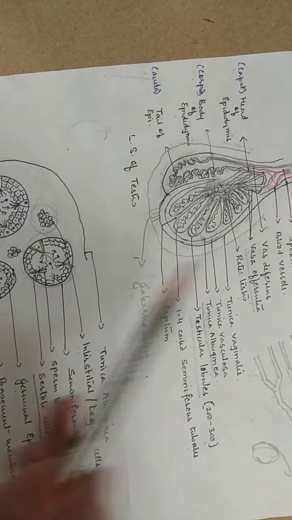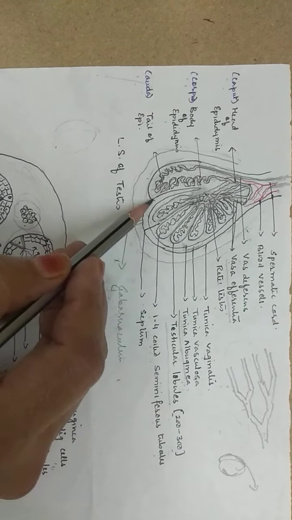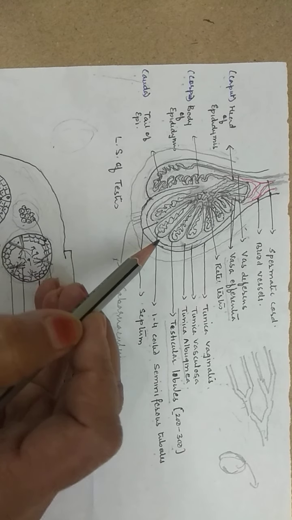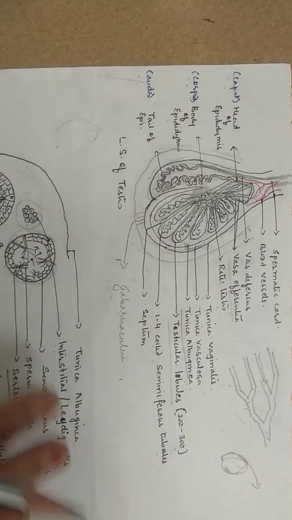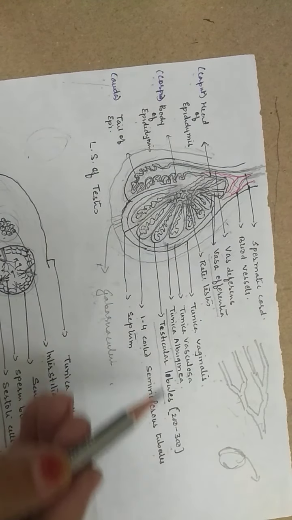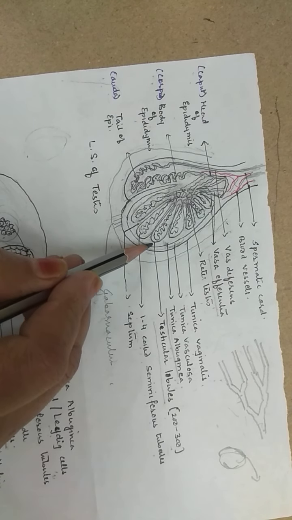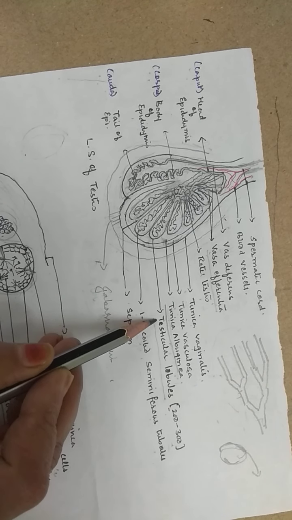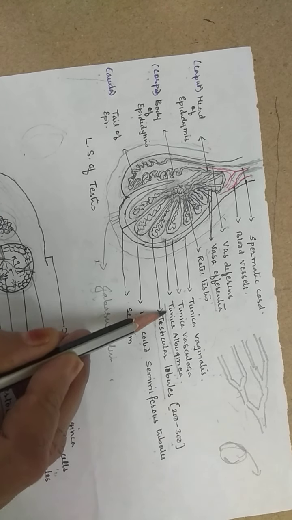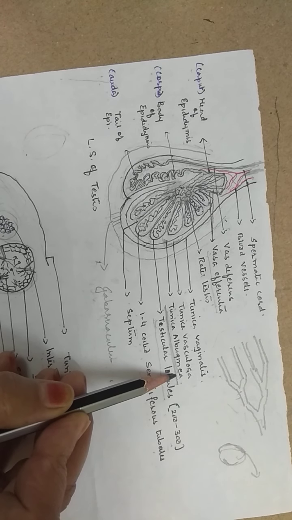Now when you take a longitudinal section, you will find the testes are protected on the outside by a fibrous covering called the tunica. It is actually made up of connective tissue, having fibers, cells and matrix. This outer protective coating is called tunica albuginea.